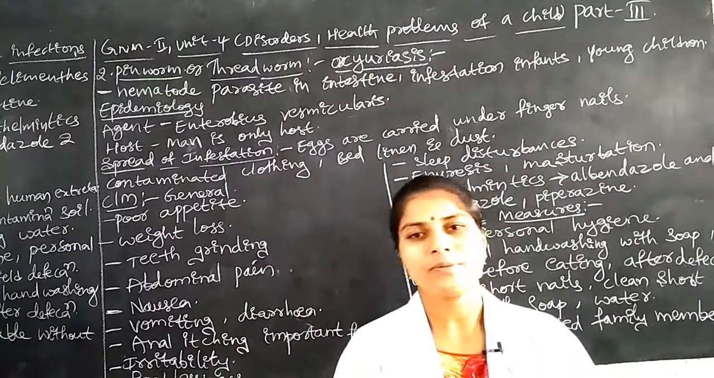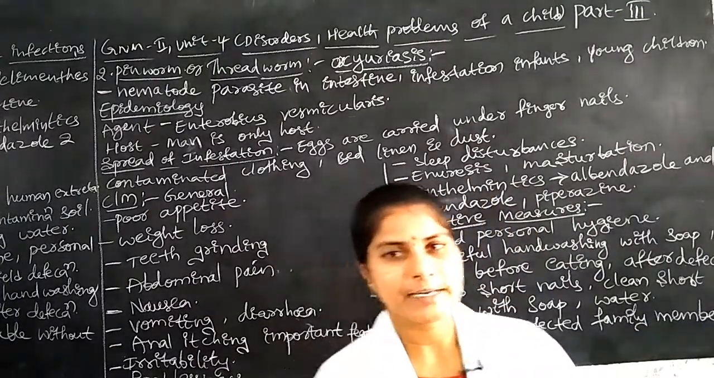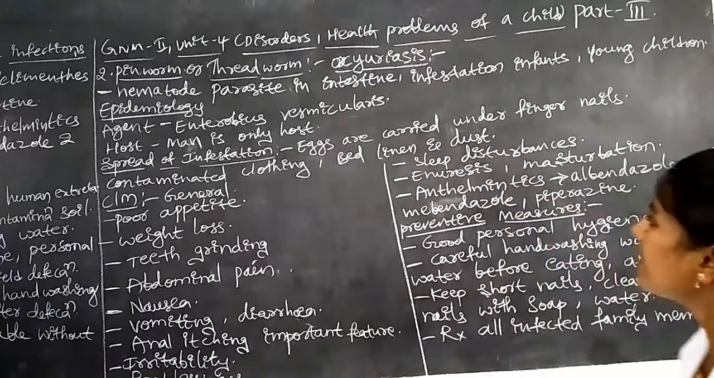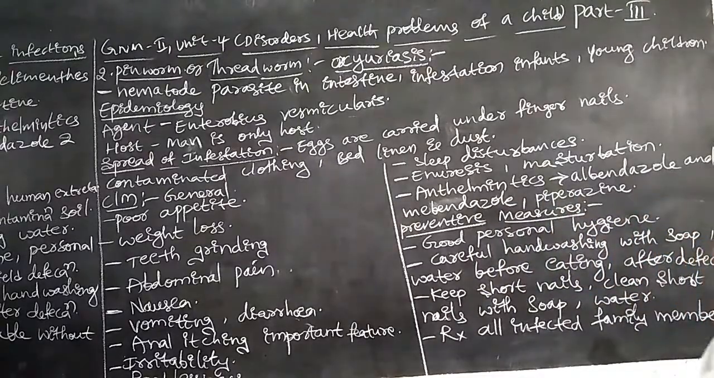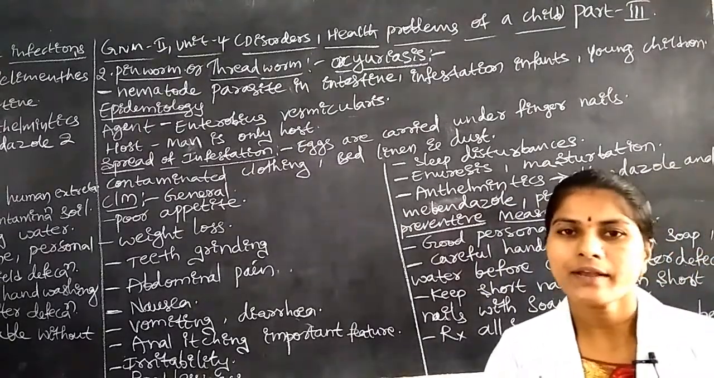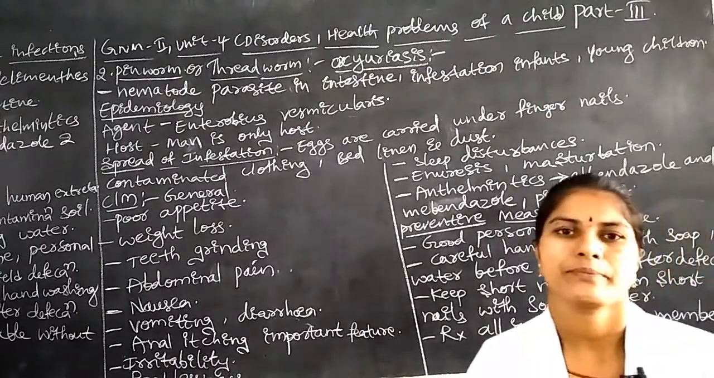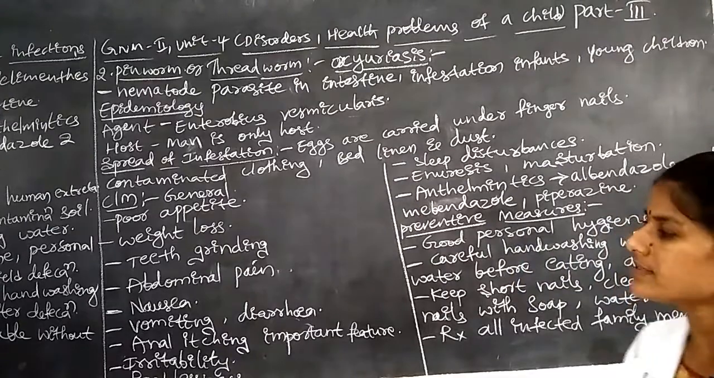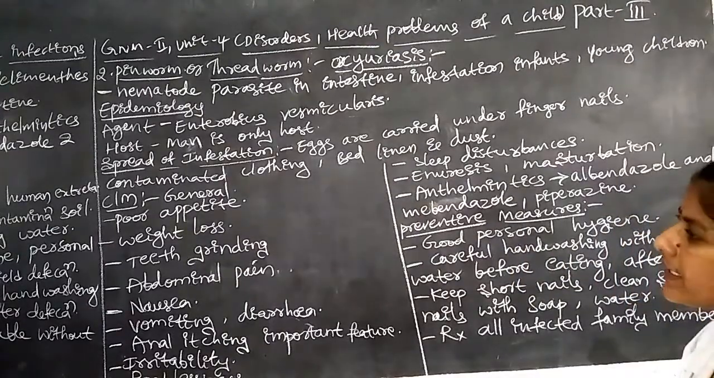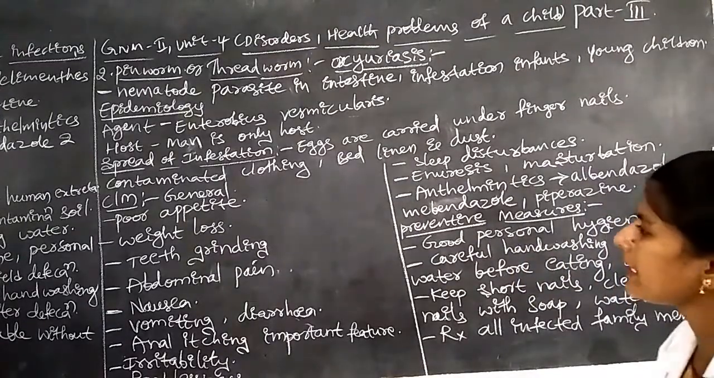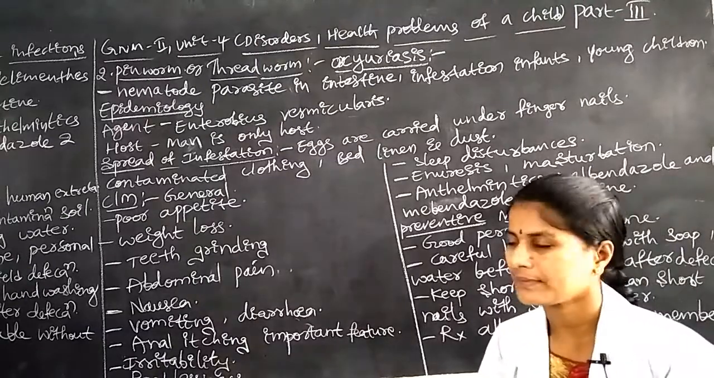Due to that, the child may get the infection. Okay, next one is the clinical manifestations. What are the clinical manifestations of oxyuriasis? In this oxyuriasis, the clinical manifestations are mainly poor appetite.